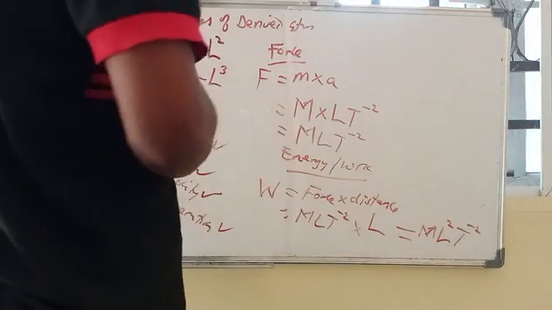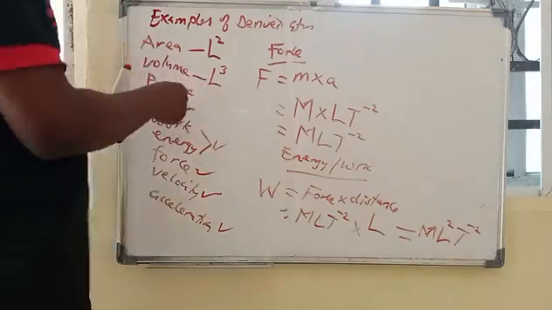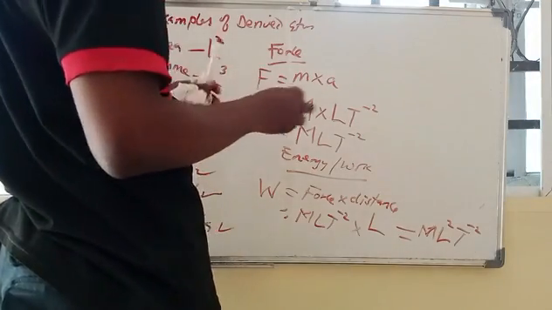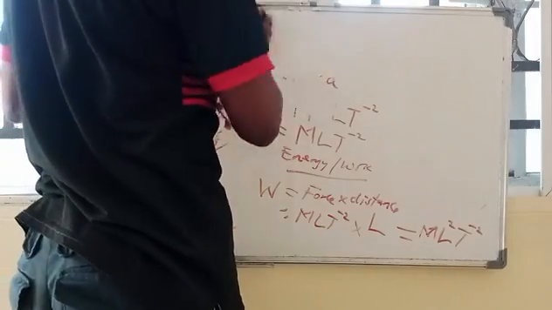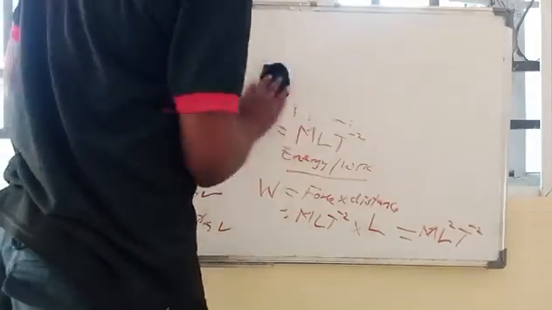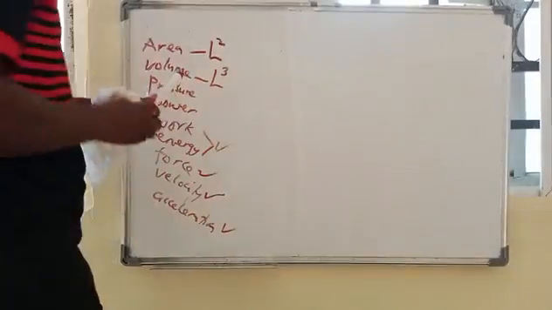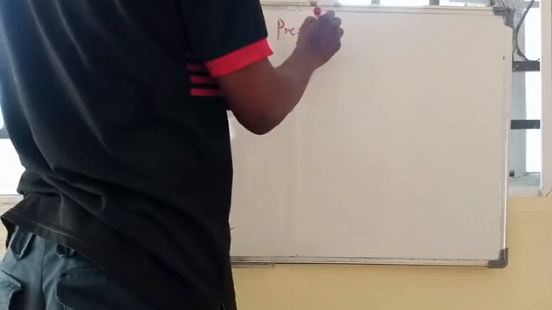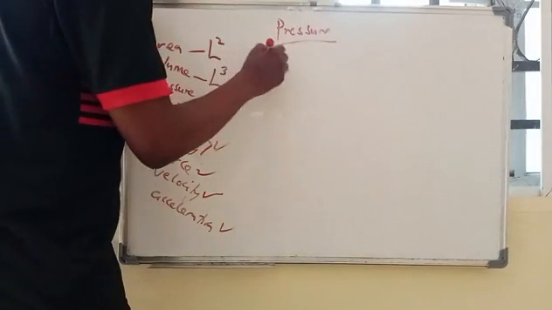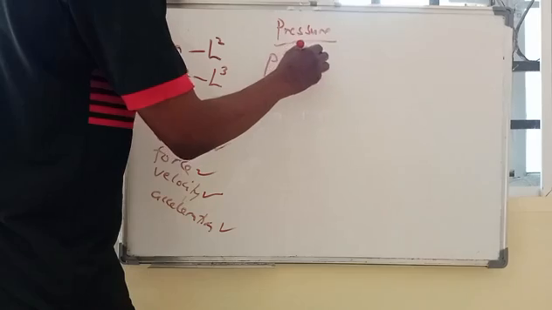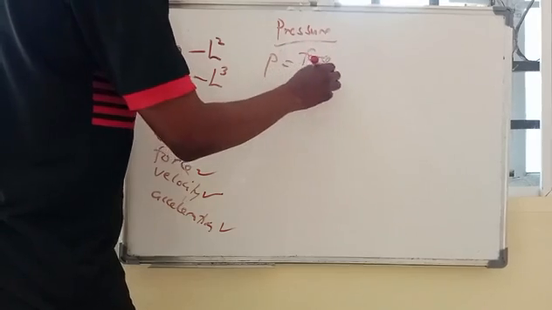Then we treat, let's say, pressure. By definition, pressure is what? Force over area.